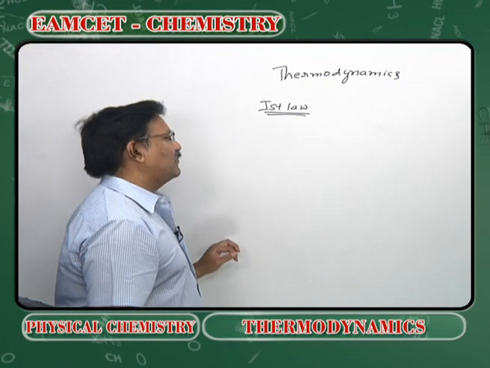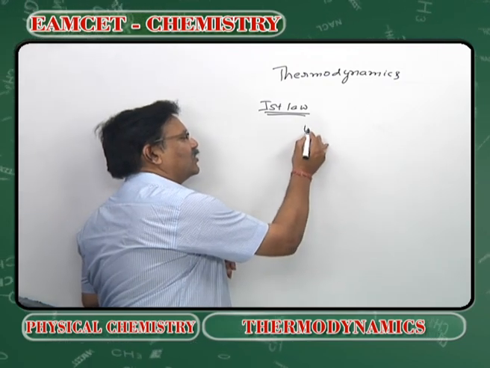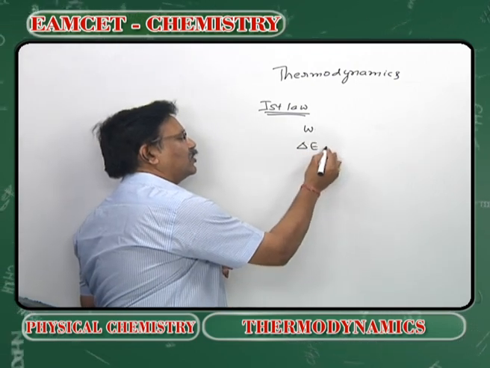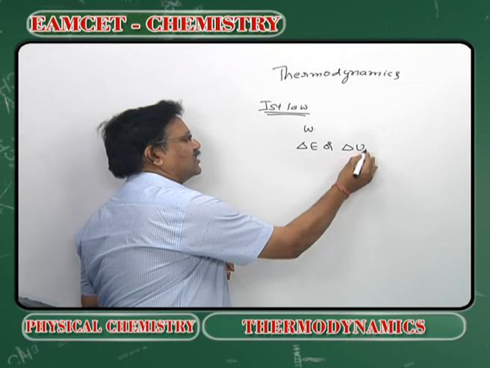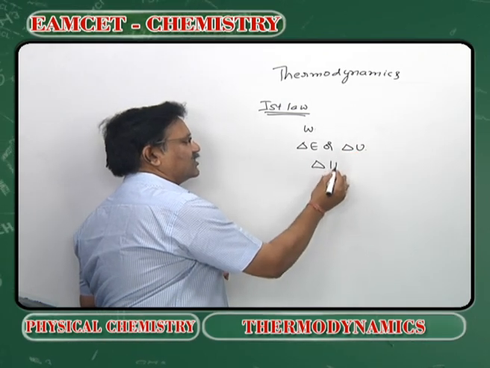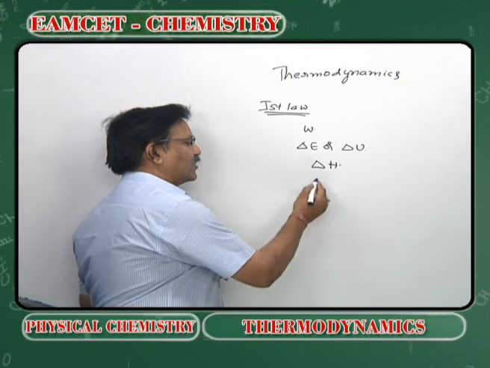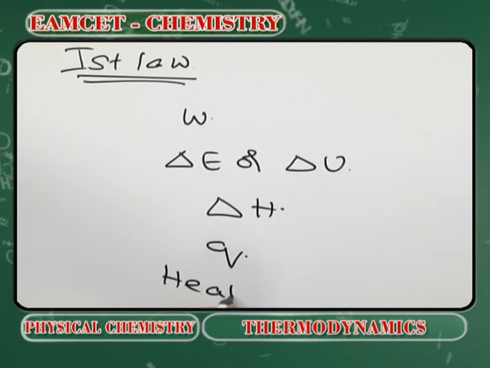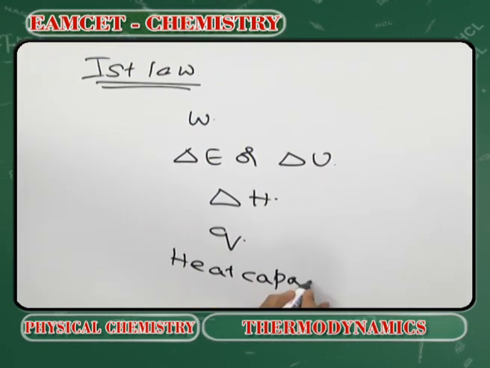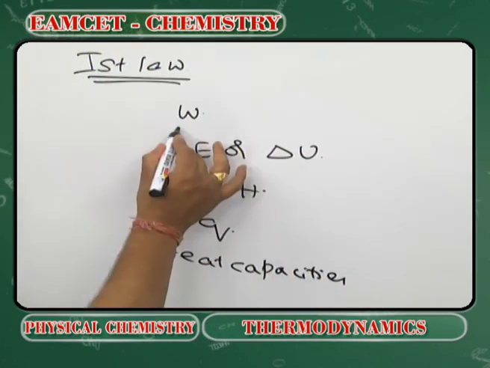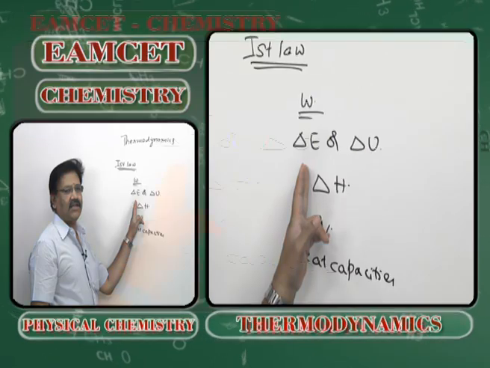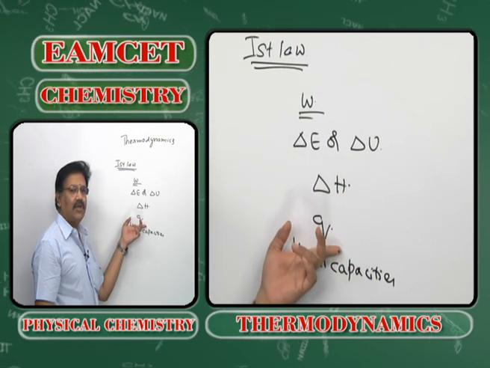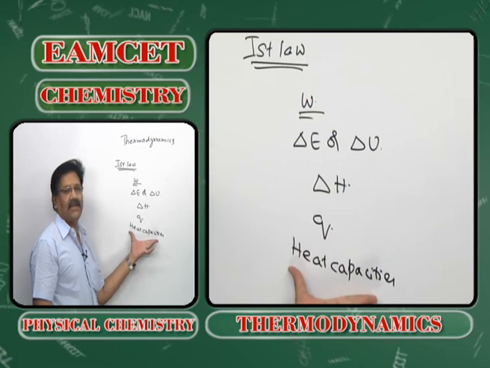In the first law, we deal with quantities like W, work function, and delta E or delta U, which is the change in internal energy, delta H, Q, and heat capacities. Mainly we deal with work, change in internal energy, change in enthalpy, amount of heat absorbed or evolved, and heat capacities.